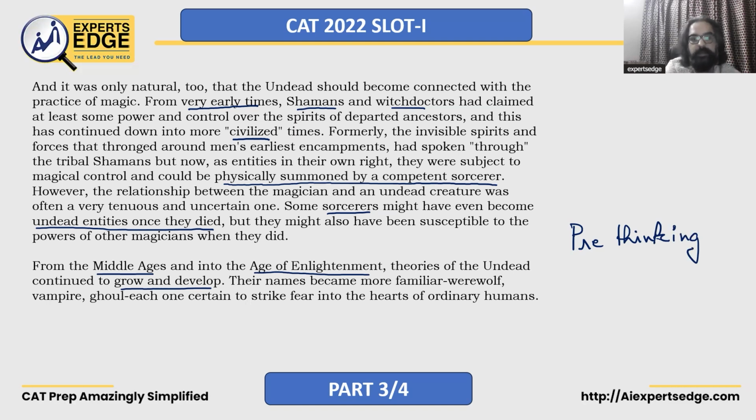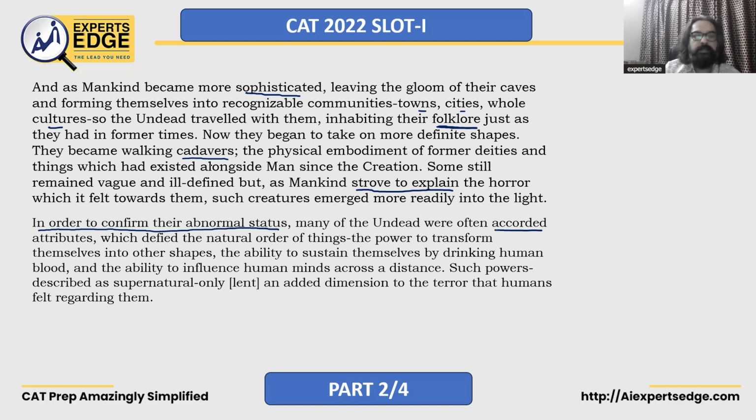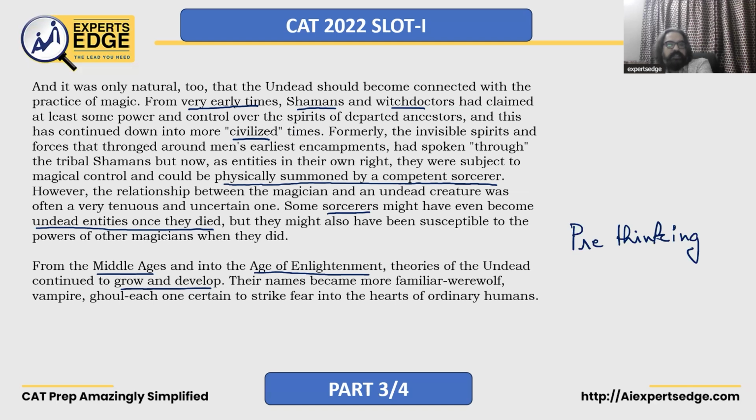If I have to take a look at the main idea, let's see. We said more sophisticated, leaving the gloom of their caves. In the first passage, we talk about the undead. In the second passage, we said how the status has developed. In the third paragraph, we say the undead should become connected with the practice of magic. And it has continued down into more civilized times. So from early primal times to more civilized time.